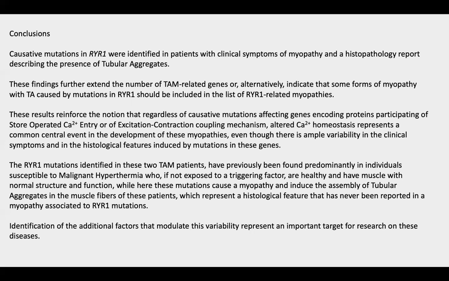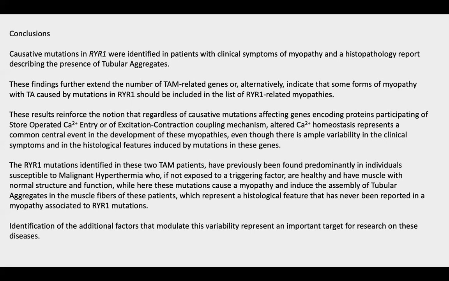I just want to remind you that the two RYR1 mutations that we identified in these two patients, who presented with tubular aggregate myopathy, were previously found in individuals susceptible to malignant hyperthermia, that in other words were healthy and had normal muscle structure and function, although they were susceptible to crisis when eventually exposed to a trigger.